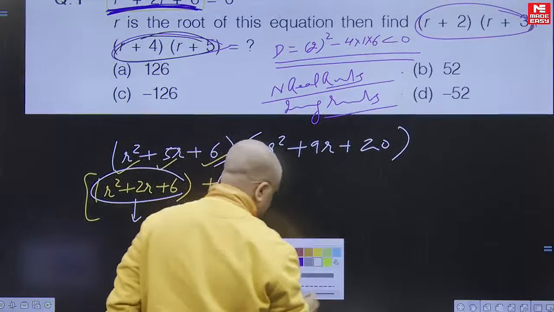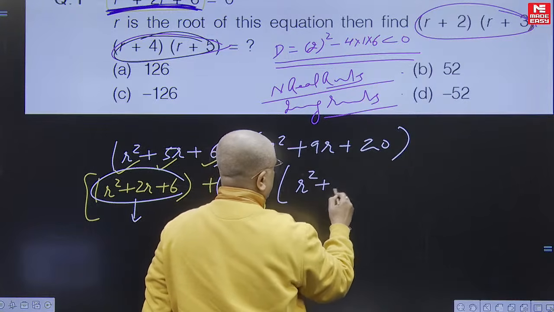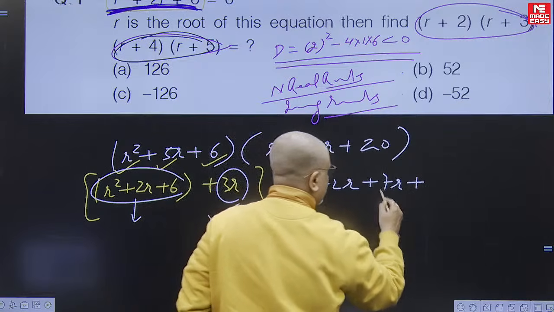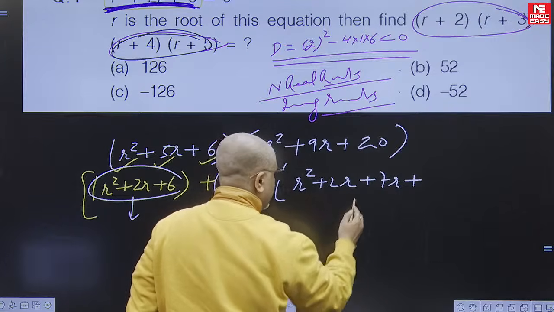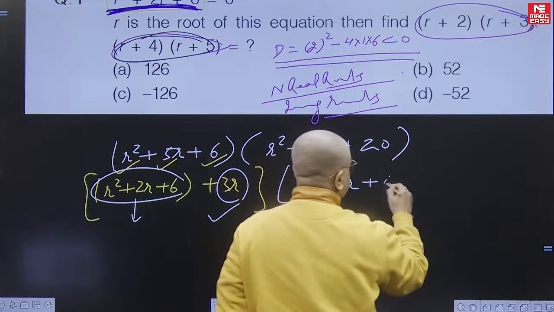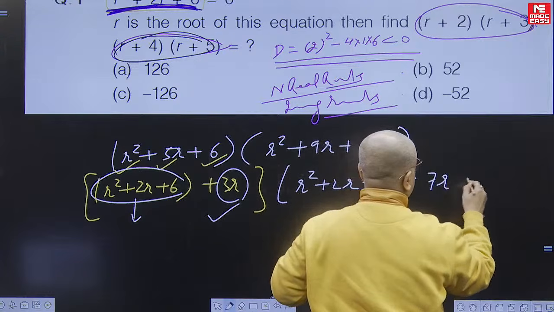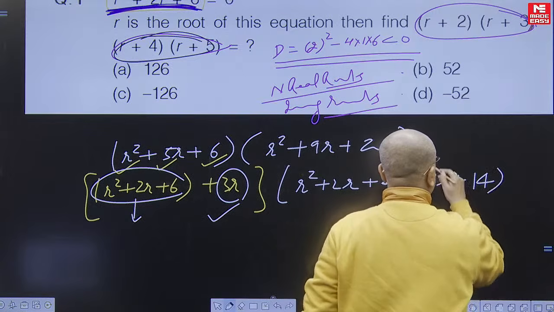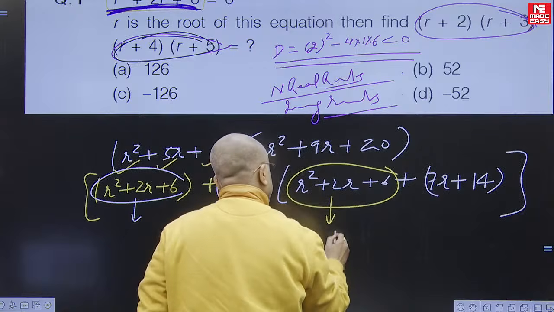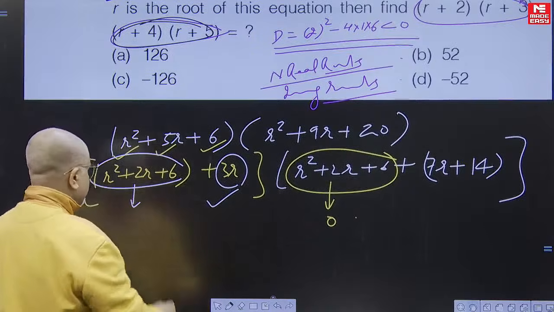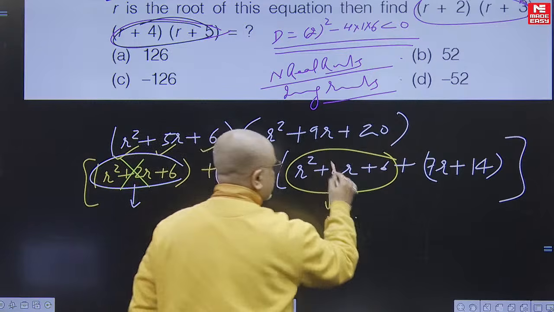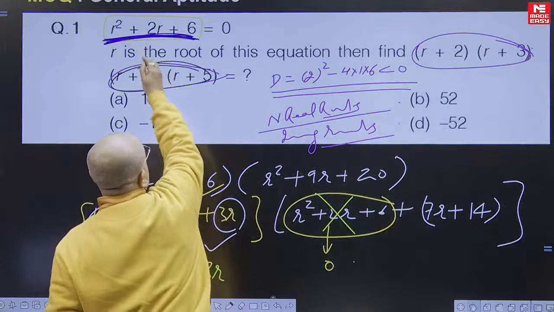This term is only, and the same thing we can do here, r square plus 2r plus 7r plus... let us shift a little. Anyhow, r square plus 2r plus 6, plus we have here 7r plus 6 goes here, so 14. Let us keep this term separate, and this value I already know, right? This value is already equal to 0. So from here this is 0, this is only 3r, this is 0, r square plus 2r plus 6 is equal to 0.